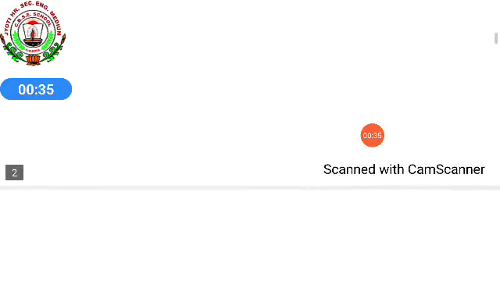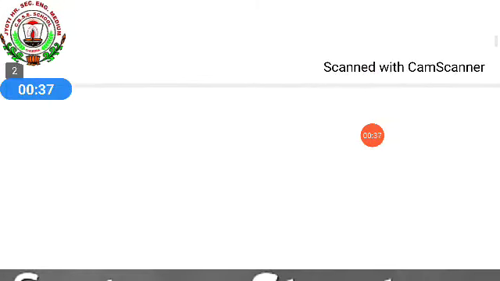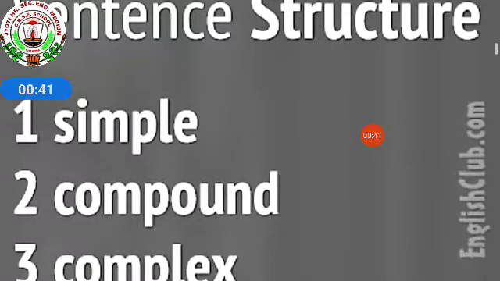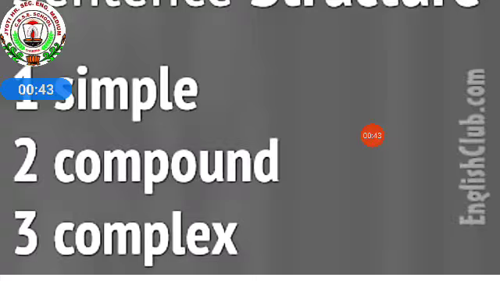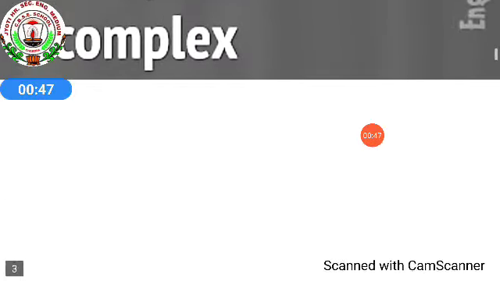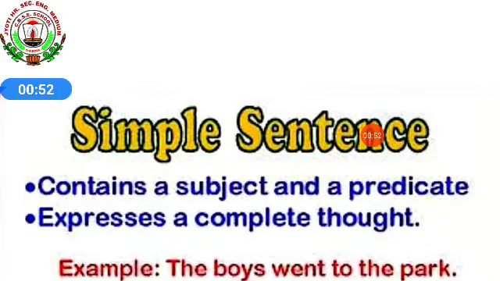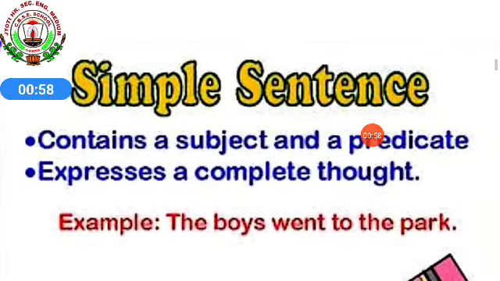Then we learned about the classification of sentences by structure, which is divided into three parts: simple, compound, and complex. Then we learnt about the simple sentence, which contains a subject and a predicate and expresses a complete thought.